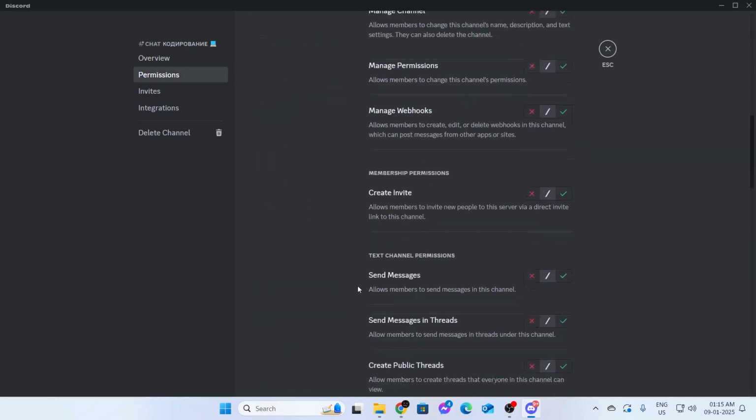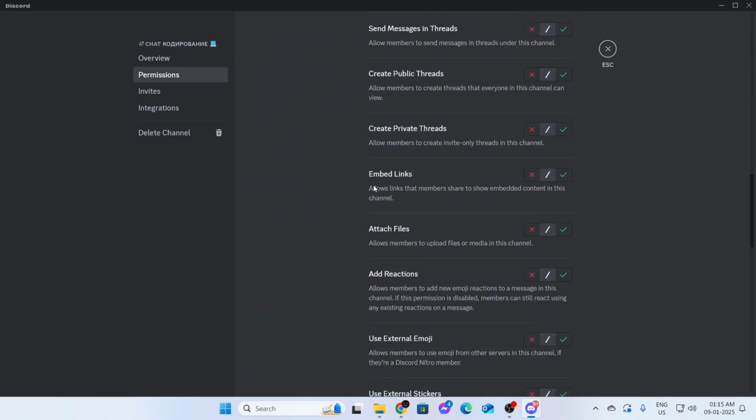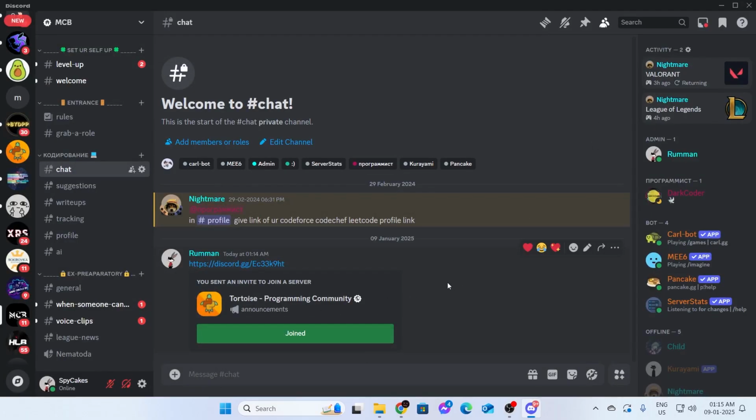Then from here, just scroll down. And once you find embedded links, make sure to set it to cross. Click on Save Changes. Then just close this. And this will stop the embedded rectangle from the next time.